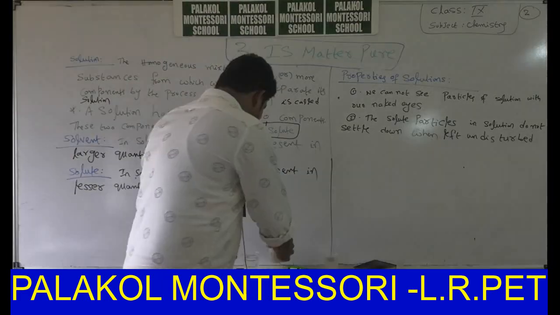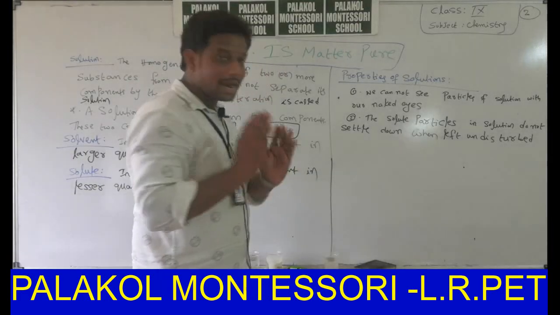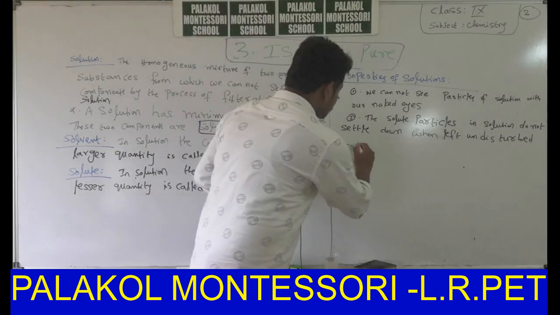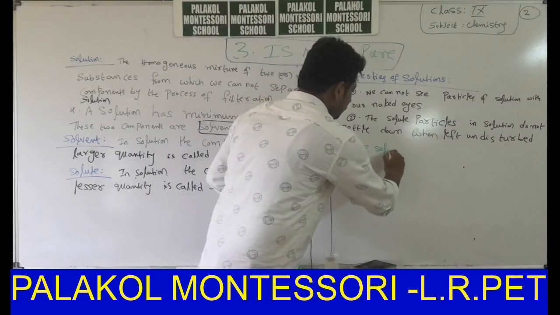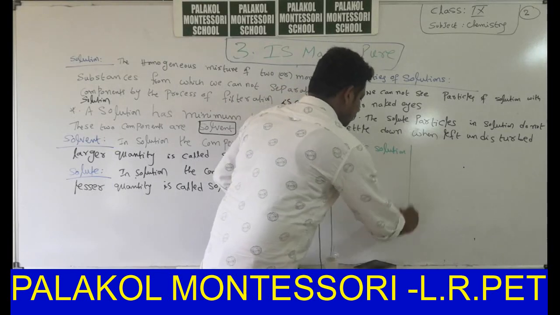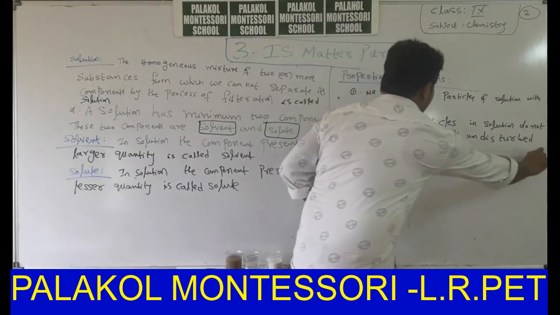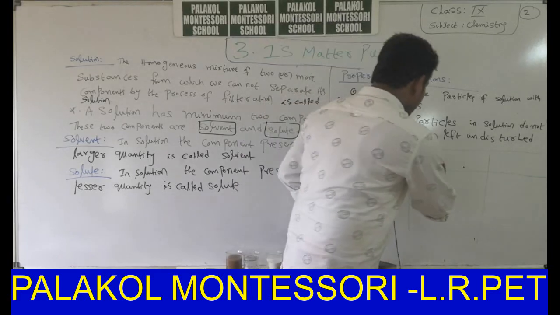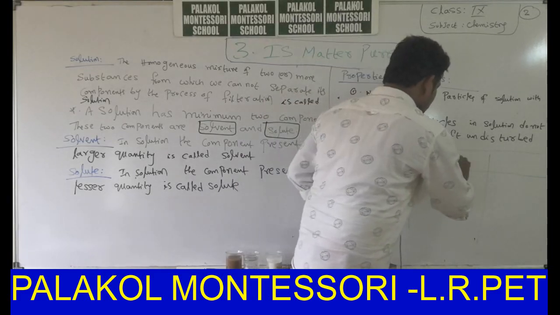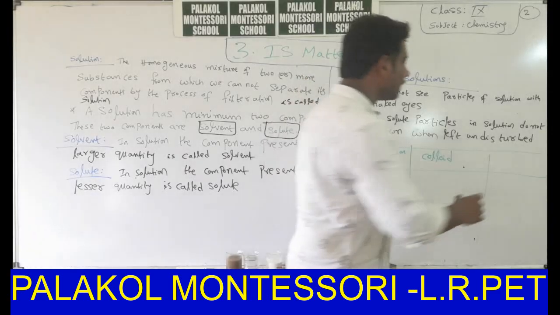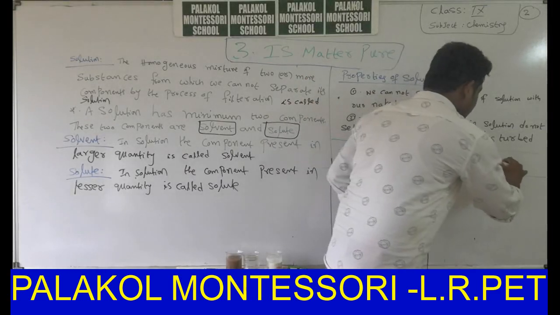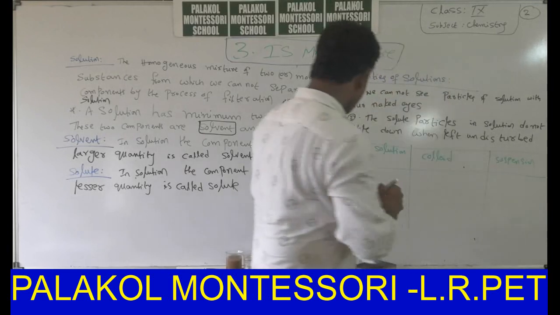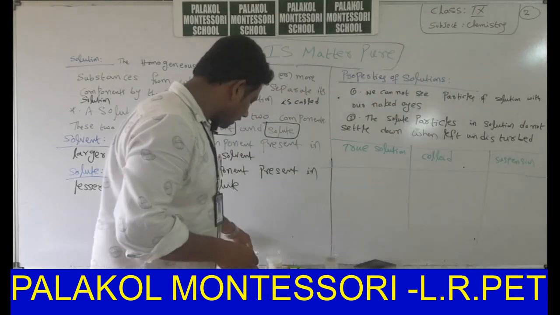Okay, how can we classify them? Now I will explain three concepts: true solution, colloid, and third one, suspension. I will explain with some examples.